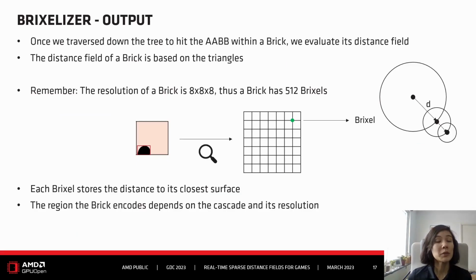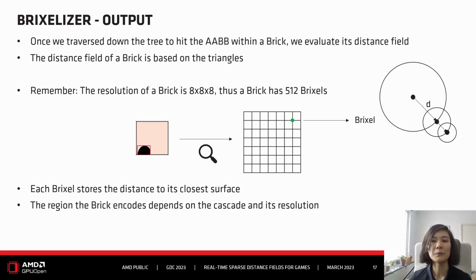Once we traverse down the tree, we end up in a brick. If we don't end up in a brick, then the ray didn't intersect with any geometry in the scene, and it will be just a miss. But assume we are hitting a brick, then we need to evaluate its distance field, and the distance field itself will be based on the triangles and not on the AABB, otherwise it would be very, very approximate. So that's one of the triangles.